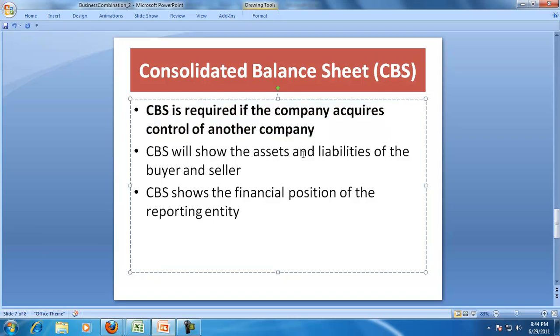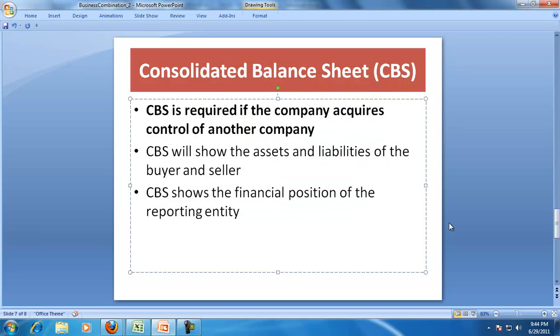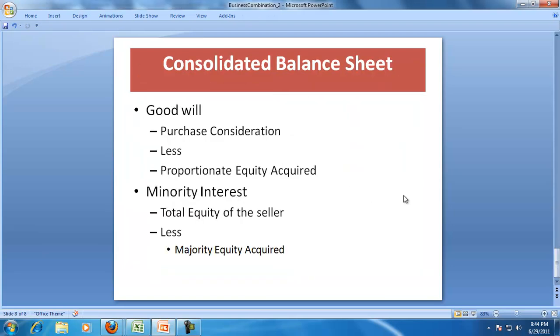Control may be on the basis of equity; sometimes non-equity based controls are also possible. The consolidated balance sheet will show the assets and liabilities of the buyer and the seller, that means of an economic entity. And the consolidated balance sheet shows the goodwill and the minority interest.